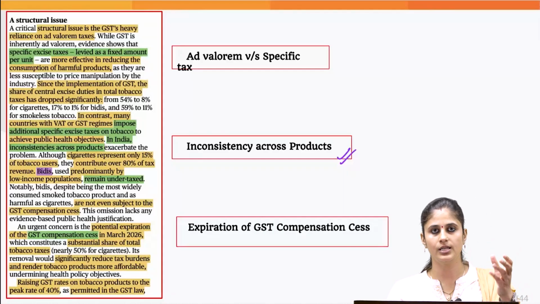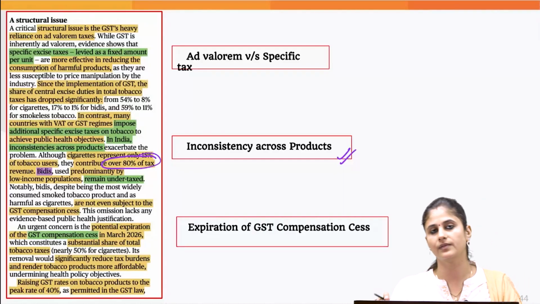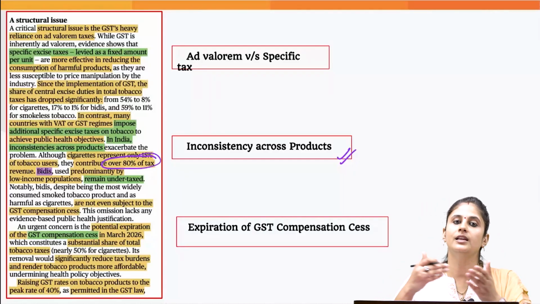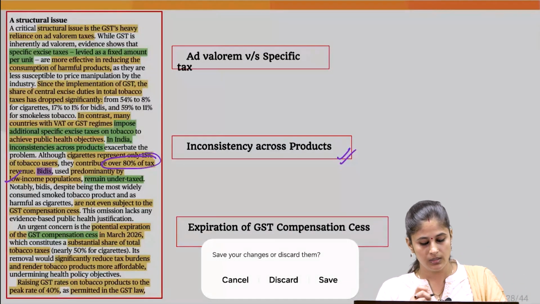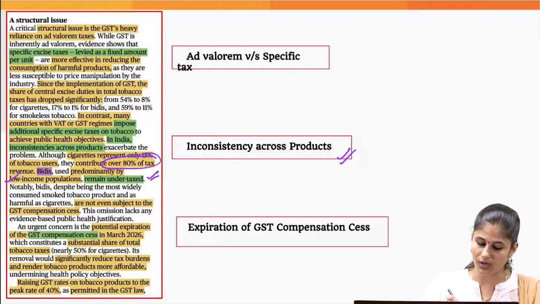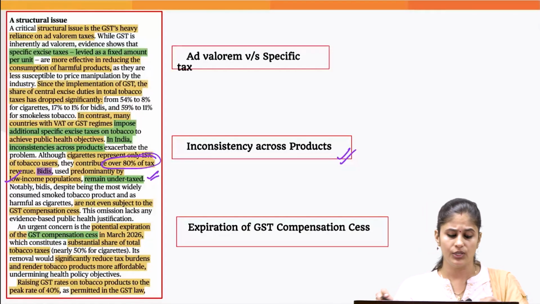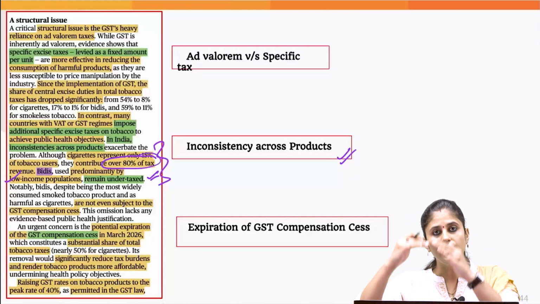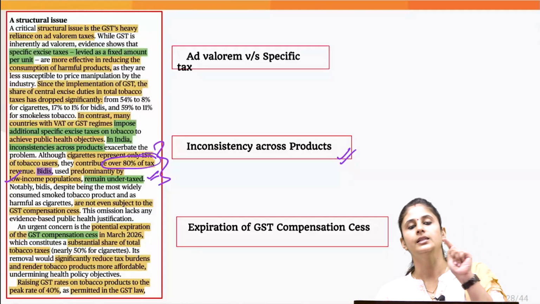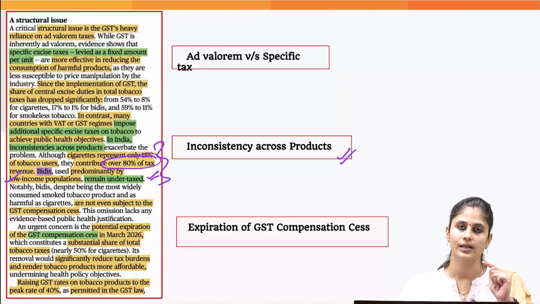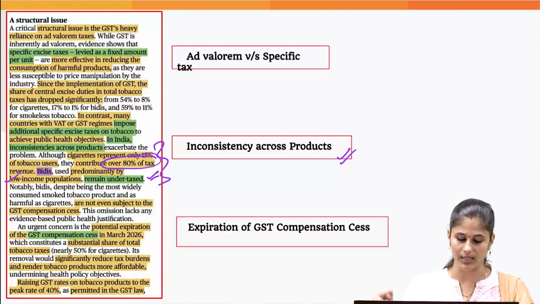Cigarettes, they are costly, so you can get taxation. Cigarettes basically contribute over 80% of the tax revenue, but bidis, their value is quite less because they are basically consumed by the low income population, so they are not taxed effectively. So if you go by the ad valorem tax, you will not be able to reduce the tobacco use prevalence. So that is the reason the writer is making a point that the government should actually impose specific tax when it comes to tobacco so that we can reduce the consumption of tobacco in India.